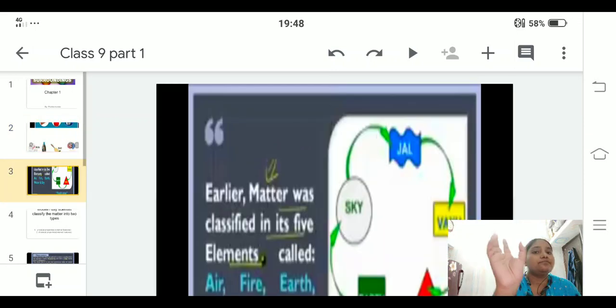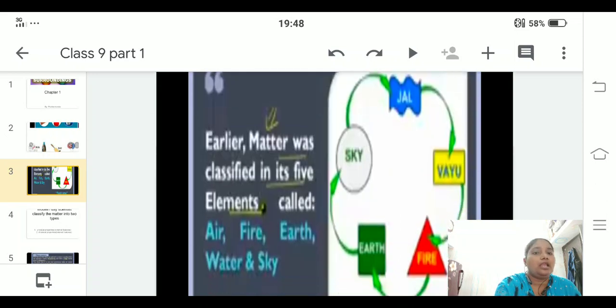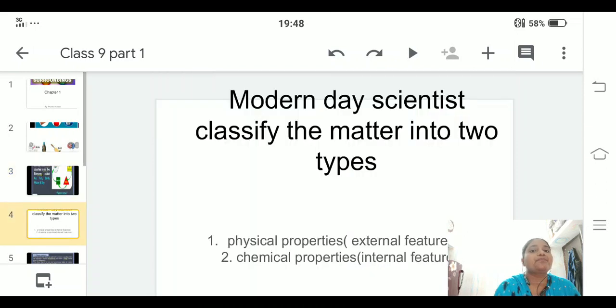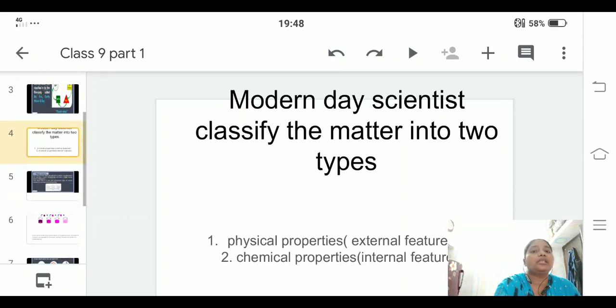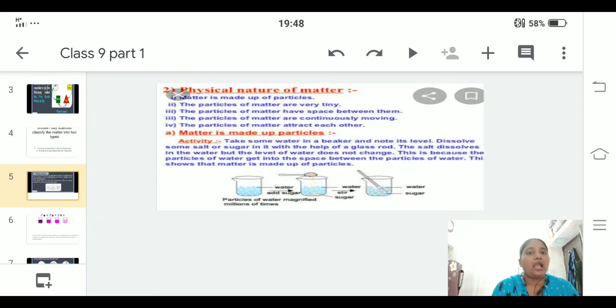The next one, early scientists classified matter into five elements. They are air, fire, earth, water and sky. And modern scientists came forward and divided matter into two types, namely physical and chemical properties. What are the characteristics of particles? First, matter is made up of particles. Particles of matter are very tiny. Particles of matter have space between them. Particles of matter are in continuous motion. Particles of matter attract each other.